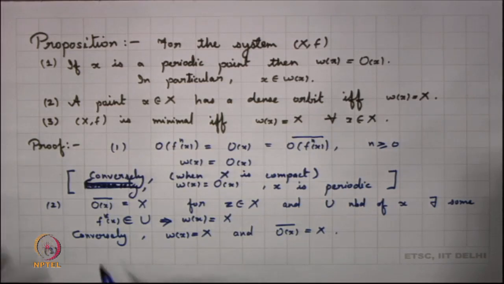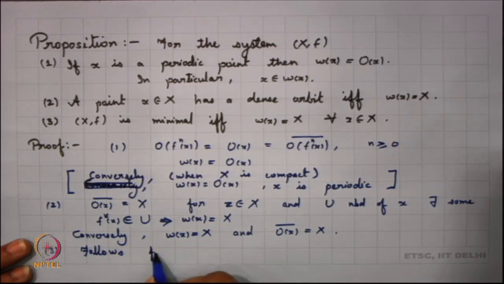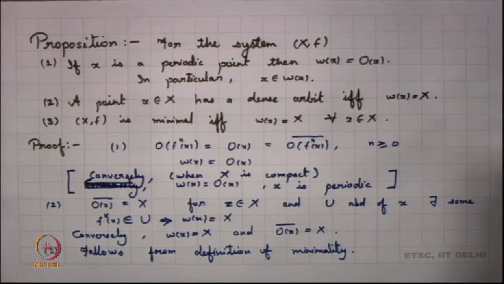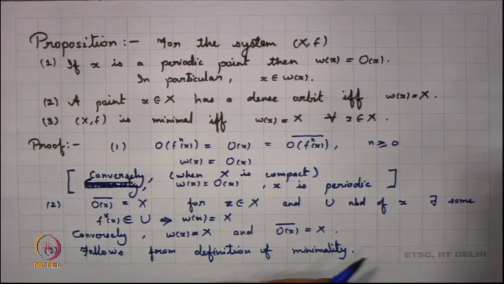So, this again follows from definition of minimality. So, this was again an easy proposition to look into.